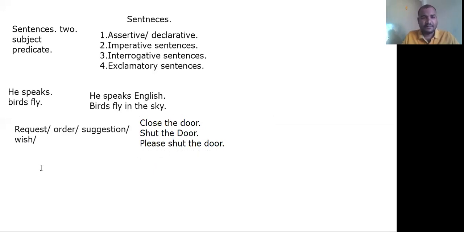Now the third type, interrogative sentences. Interrogative sentences are nothing but questioning, question sentences, right? So whatever the questions are, how many types of questions are there? Any idea? WH. So tomorrow we will talk about the types of questions also. Let us discuss this concept today, then tomorrow we will talk about that.